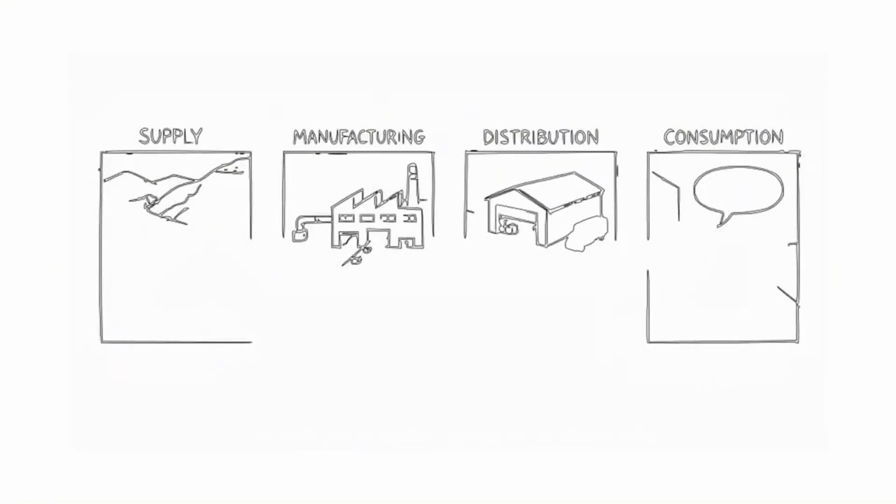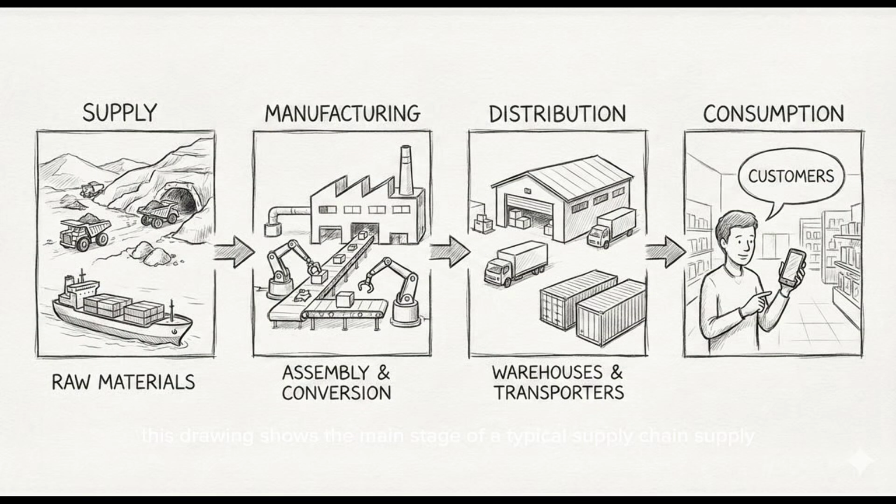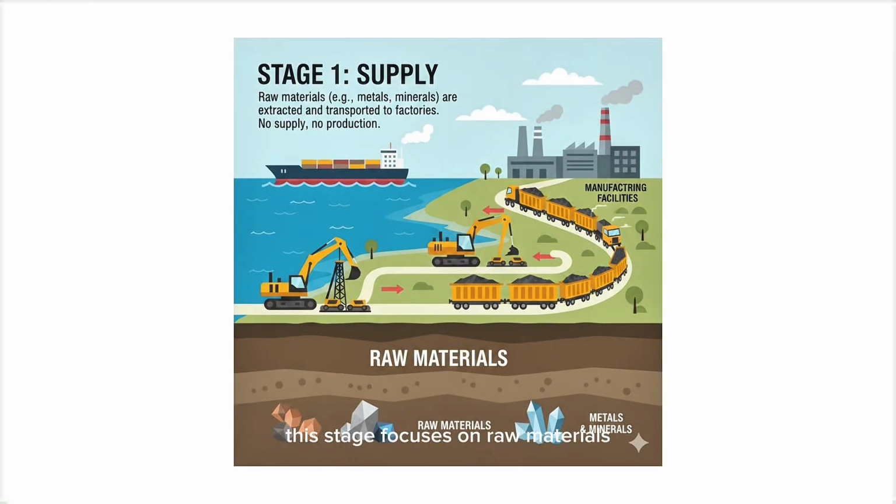Now, let's focus on the supply chain illustration. This drawing shows the main stages of a typical supply chain: supply, manufacturing, distribution, and consumption. The first stage is supply. This stage focuses on raw materials.